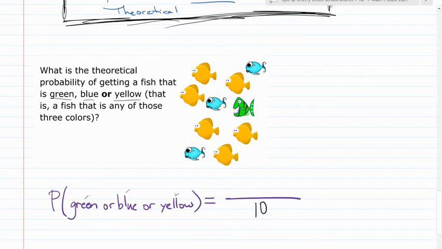We have 10 fish still in the pond. Yellows are good, 1, 2, 3, 4, 5, 6. Blues are favorable, 1, 2, 3, or 7, 8, 9. Green is still desired, 10. There is a 10 out of 10 chance of winning the game now, if these are the rules, which would reduce to 1 or 100% if you're using a percentage instead of fraction or decimal.